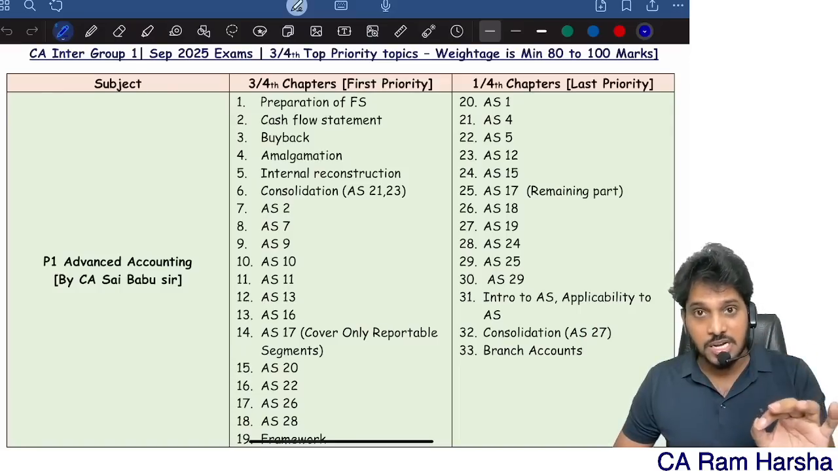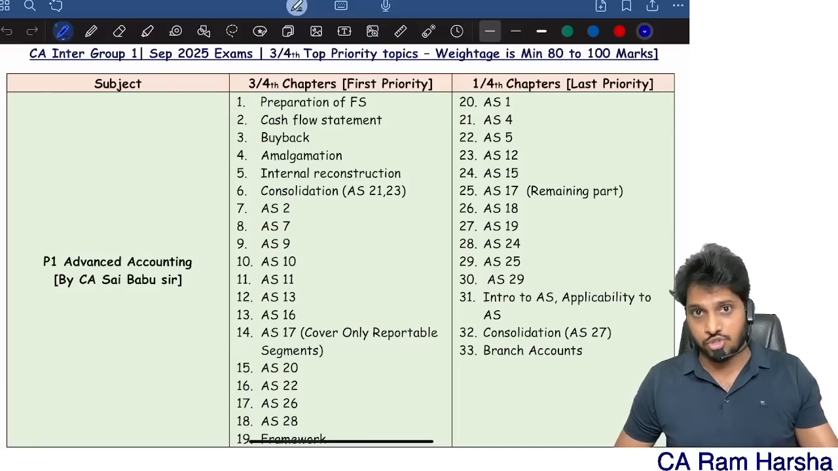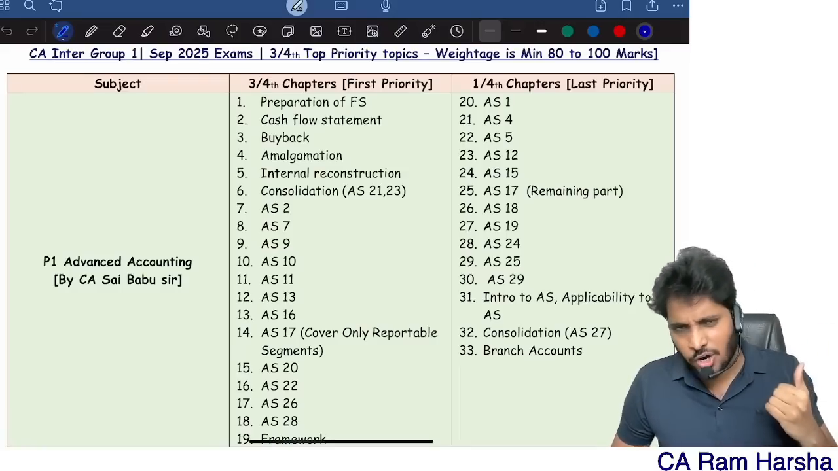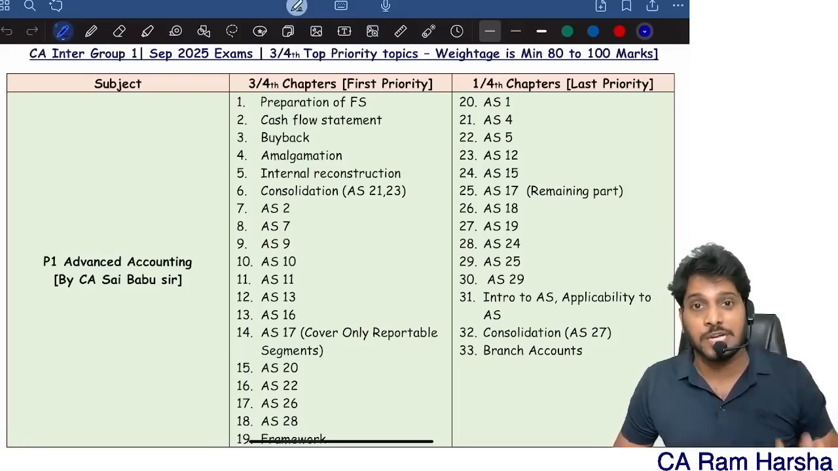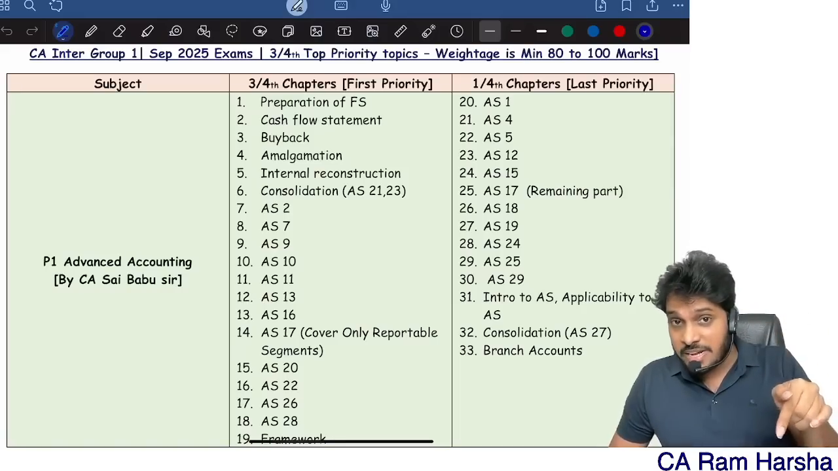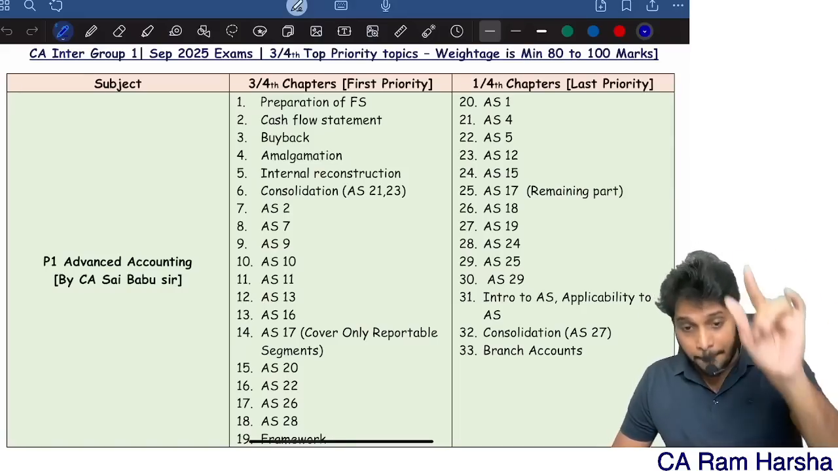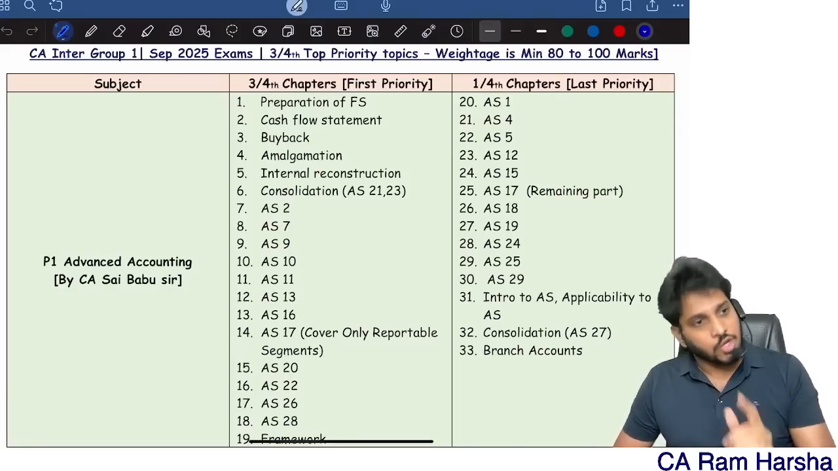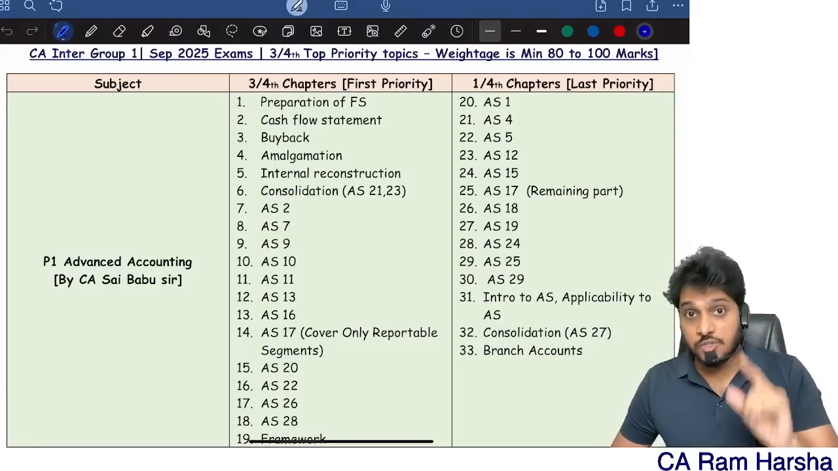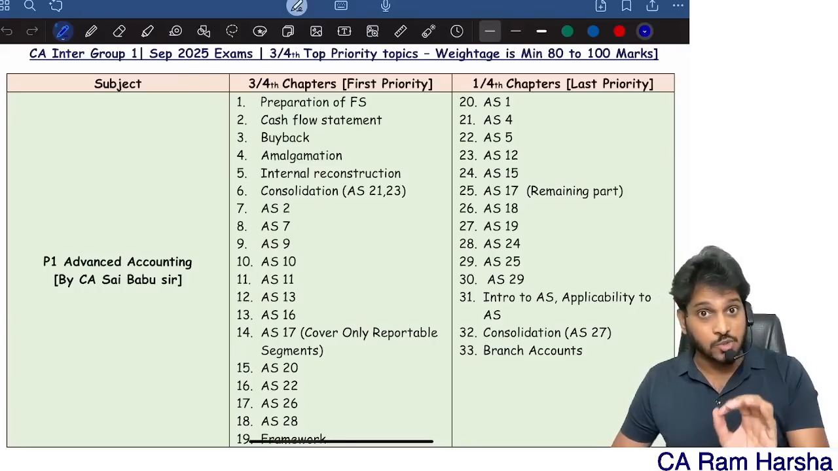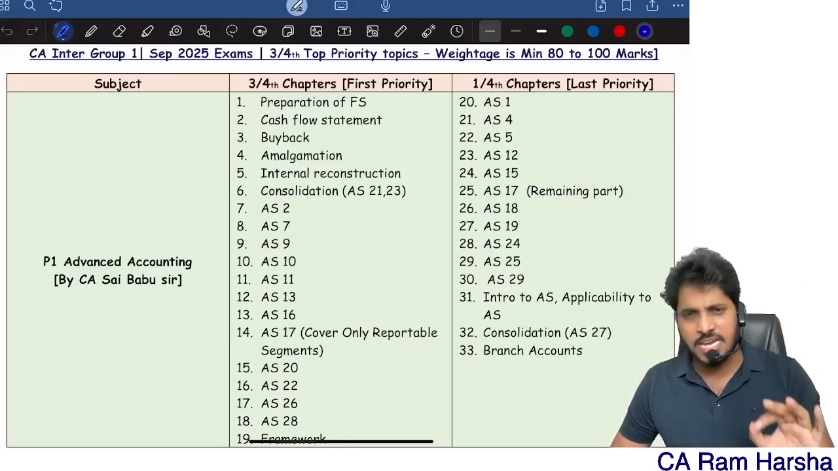But ABC analysis is a dangerous approach. Recently in the May 25 CA Final audit exam, many C category questions were asked. Even in the May 25 CA Inter audit paper, the descriptive paper, many C category questions came. You can cross verify, there are C category questions. Approximately 35 to 40 marks came from C category. That's why I never recommend ABC analysis for any chapter or any subject.